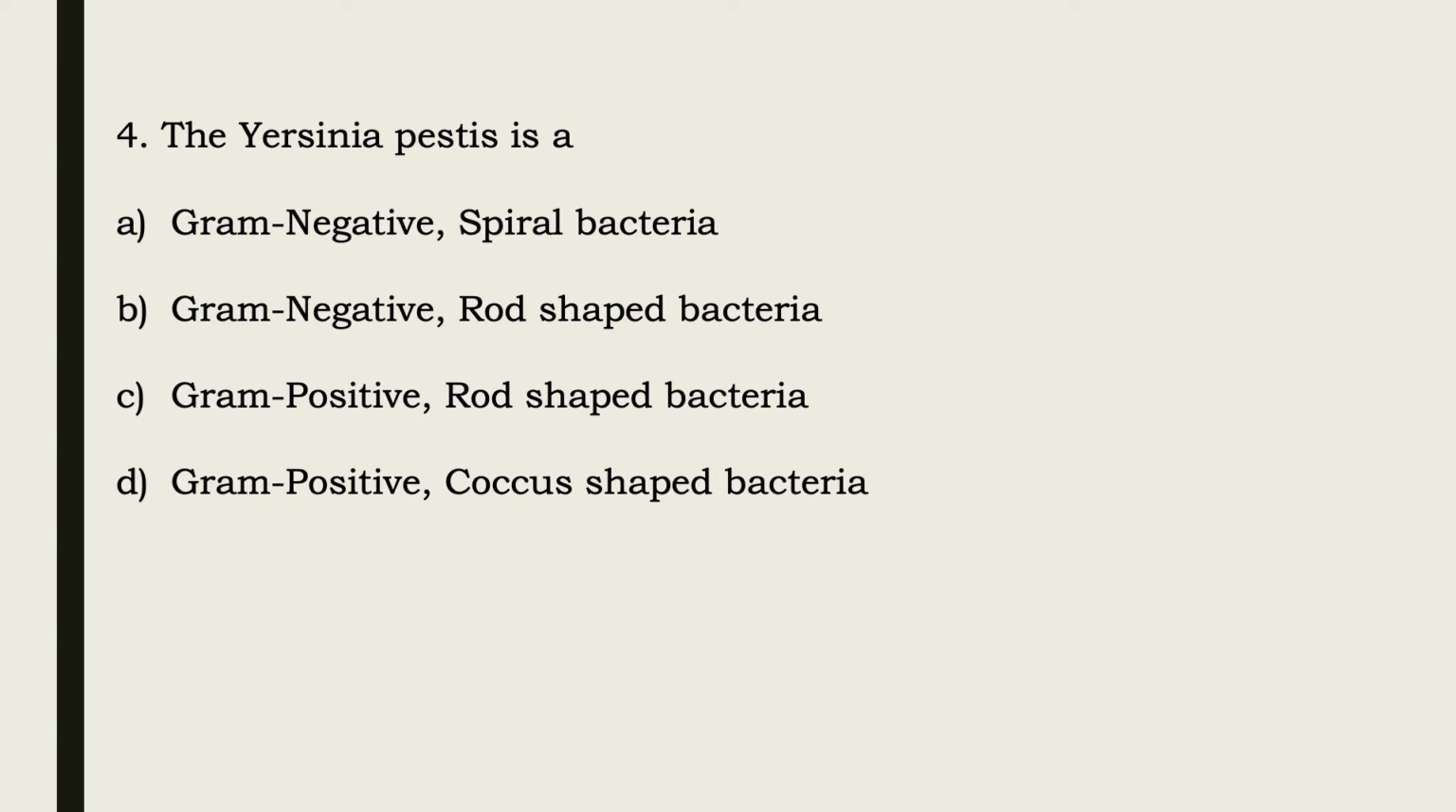So Yersinia pestis is what? The options are gram-negative spiral bacteria, gram-negative rod-shaped bacteria, gram-positive rod-shaped bacteria, gram-positive coccus-shaped bacteria. So, the correct option is gram-negative rod-shaped bacteria. Yersinia pestis, which is the causative agent of plague, is a gram-negative rod-shaped bacteria.